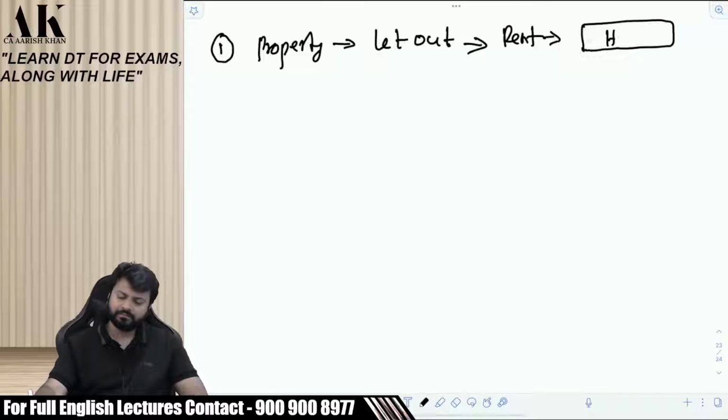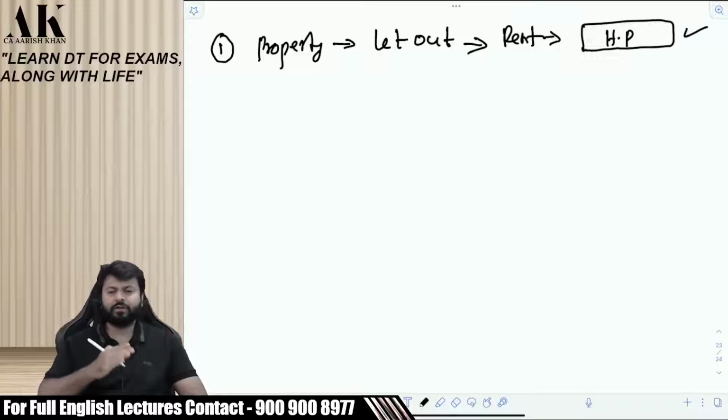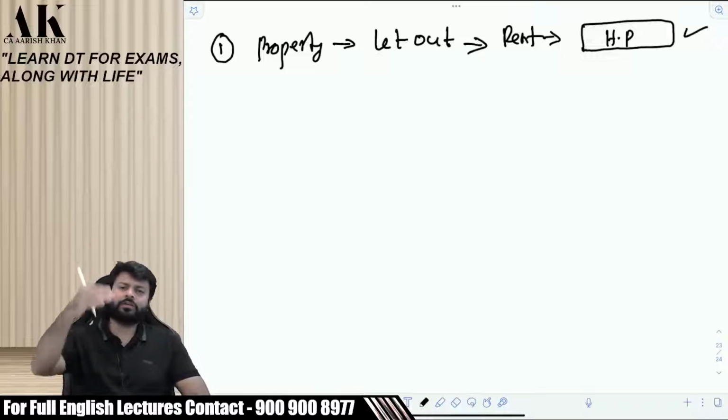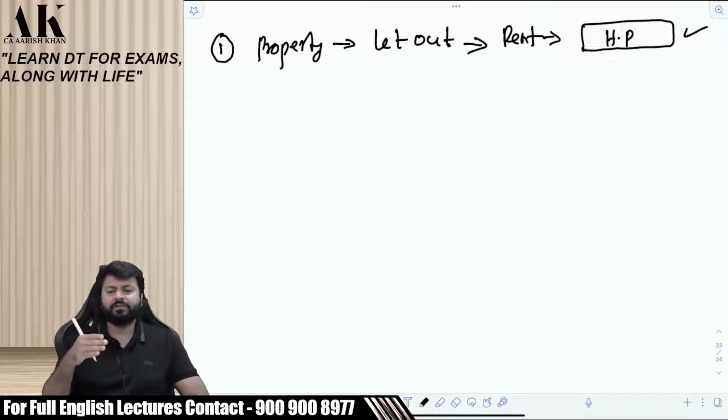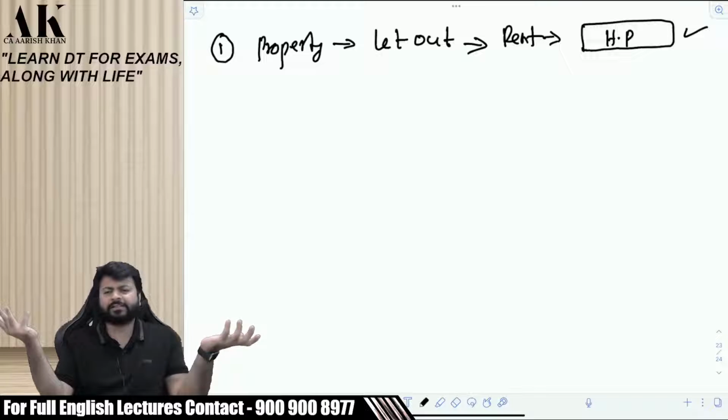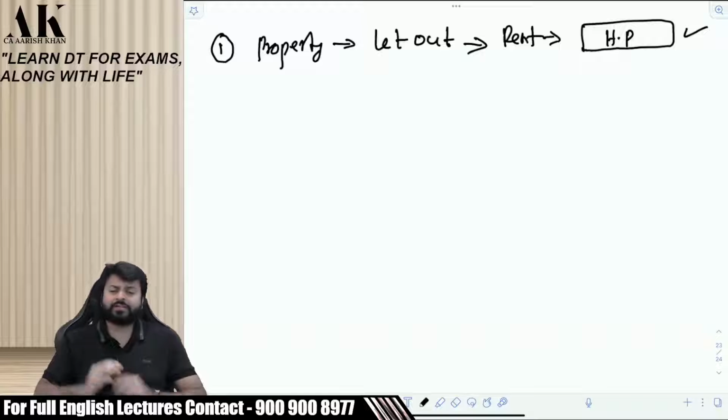House property. Obviously, sir. You will put it in house property. You will compute the rent: GAV minus municipal taxes, then you will get NAV. You will take 30% standard deduction out of it, right? And then you will deduct the tax out of it. Whatever the interest, if there is some interest on the house property, then you will reduce that also. Very simple. So nothing great as such, as we told. What is so great in classification of income? It's a very straightforward issue. It's not that straightforward.